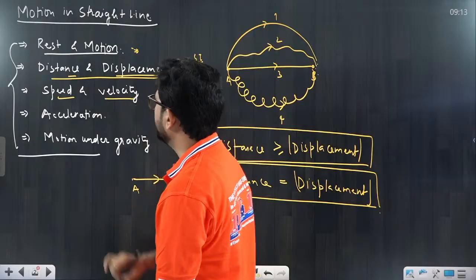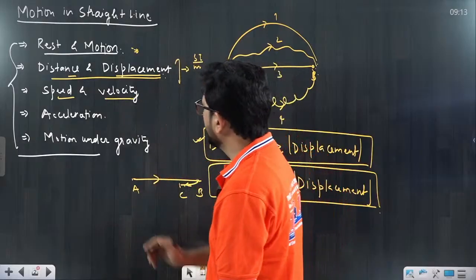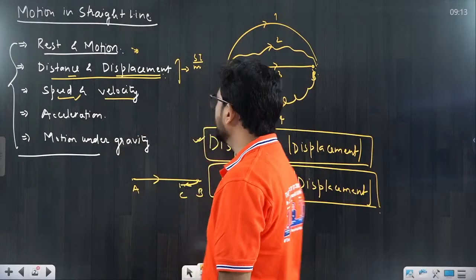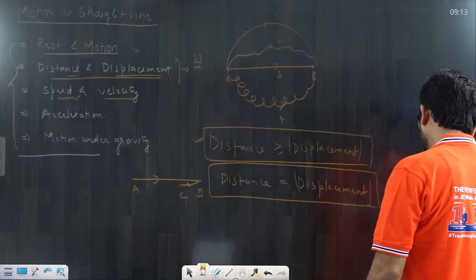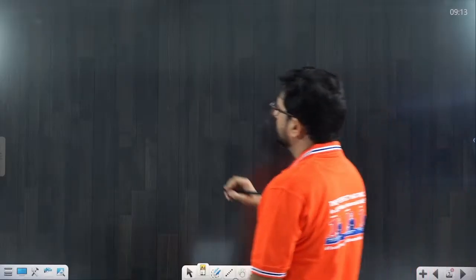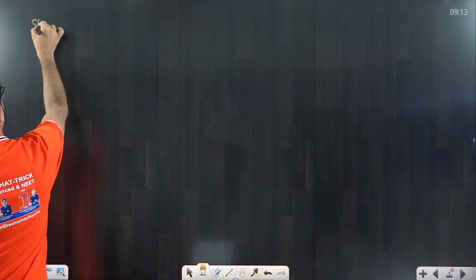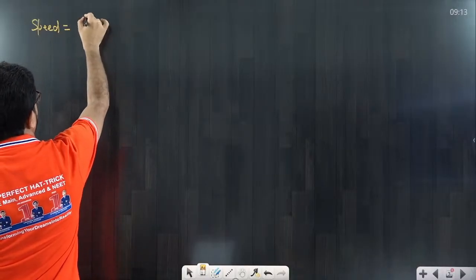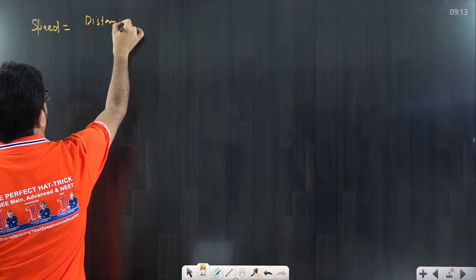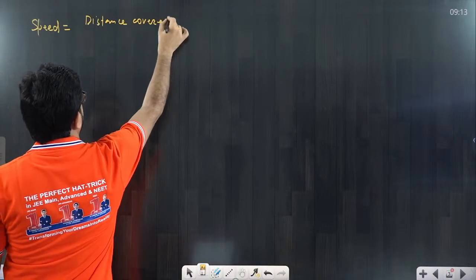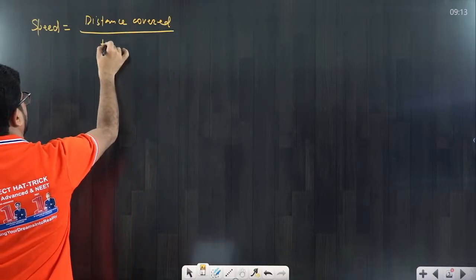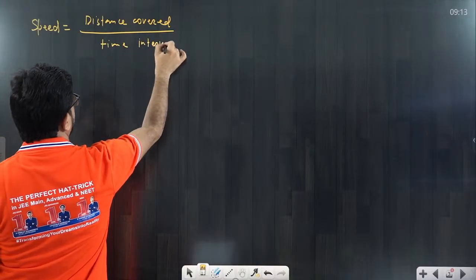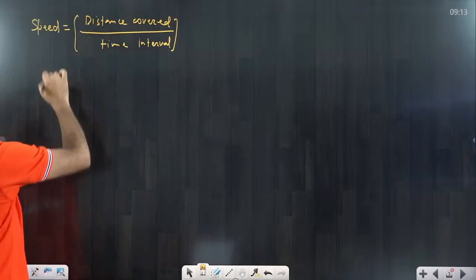Now come to the next point that we are discussing, speed and velocity. When we are talking about speed, very simple thing: speed is equal to the distance covered per unit time or time interval. So the distance covered divided by the time interval, that we call speed.